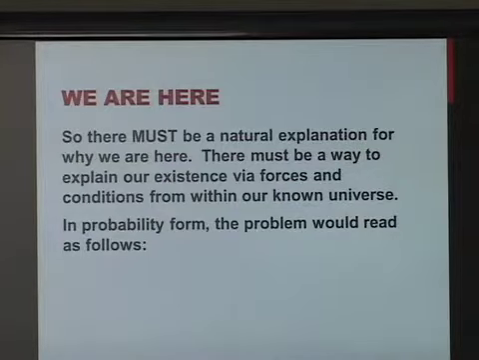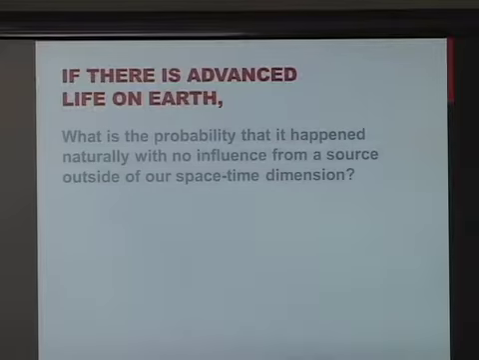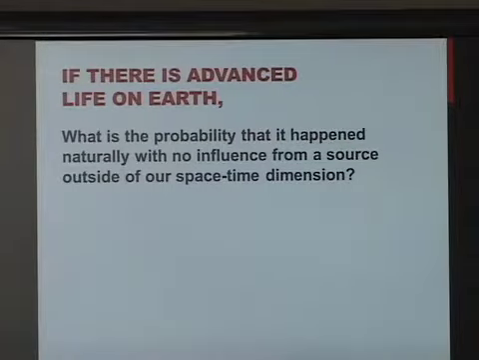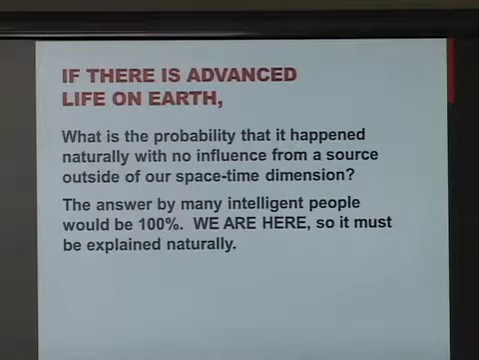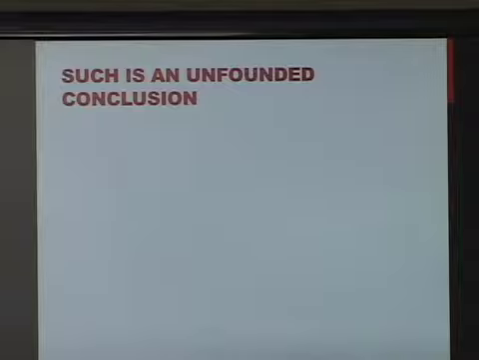In probability form, the problem would read as follows. If there is advanced life on Earth, what is the probability that it happened naturally with no influence from a source outside of our space-time dimension? The answer by many intelligent people would be 100%. We are here, so it must be explained naturally. This is the scientific thought of naturalism, but such a conclusion is unfounded.